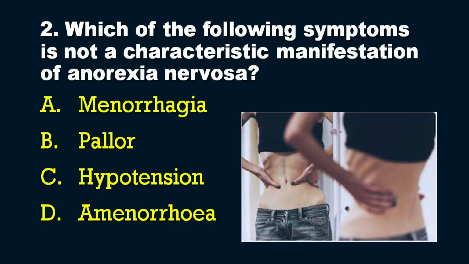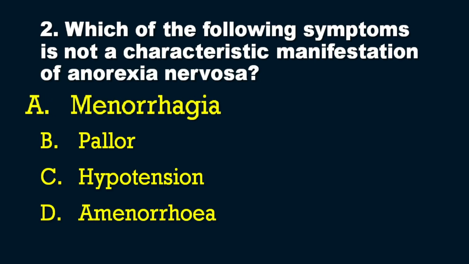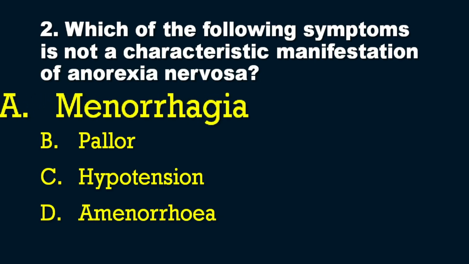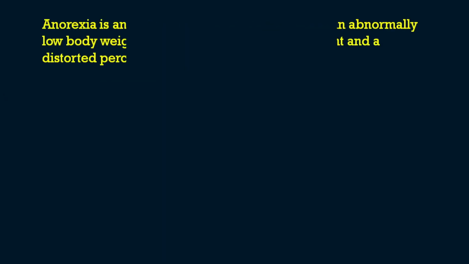So I'll explain in detail in the explanatory session. Before that, the answer for this question is obviously option number A, menorrhagia. Menorrhagia is not a characteristic of anorexia nervosa. So first of all, we will see anorexia.